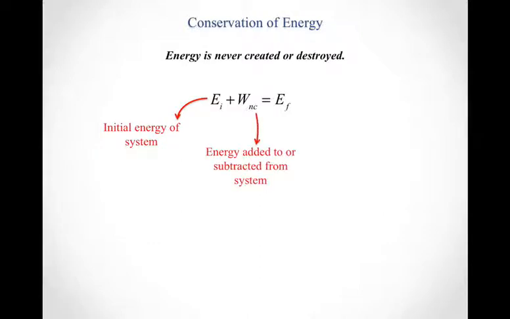And then based on work done by non-conservative forces, you can either add energy to your system or you can take energy away. But if you keep track of that, that's going to tell you what the final energy of your system is. So even if the total energy of your system changes, so that whatever you started with is not the same as the total mechanical energy that you end up with, that difference is not because energy was simply created or destroyed. That difference came about because of work done by non-conservative forces. And so you just have to keep track of that.